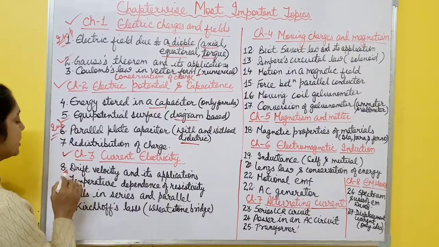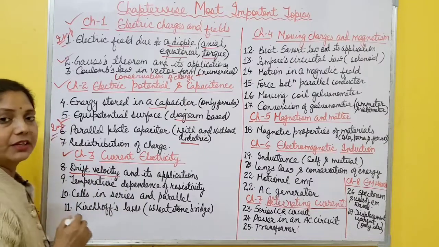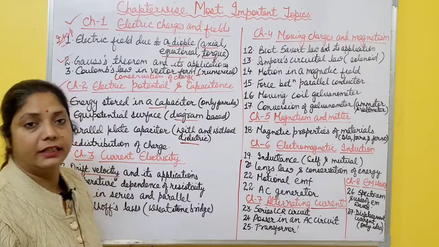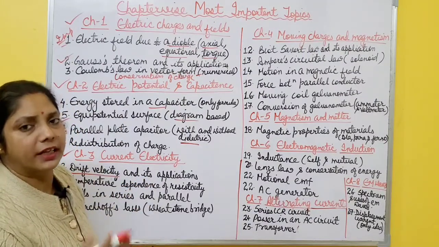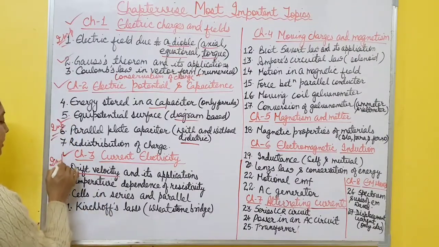Then come to chapter 3, current electricity. In this one, the first very important topic is drift velocity. You have to derive the expression for drift velocity, and the relation between drift velocity and current. Then there are different applications, relation between drift velocity, electric field, electric potential, everything you must know about drift velocity. It is very important.